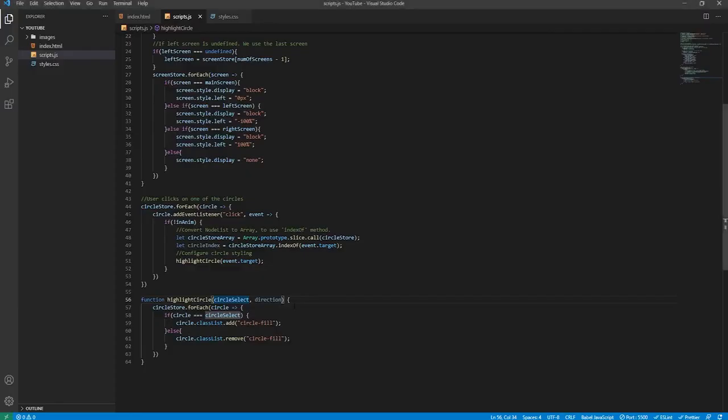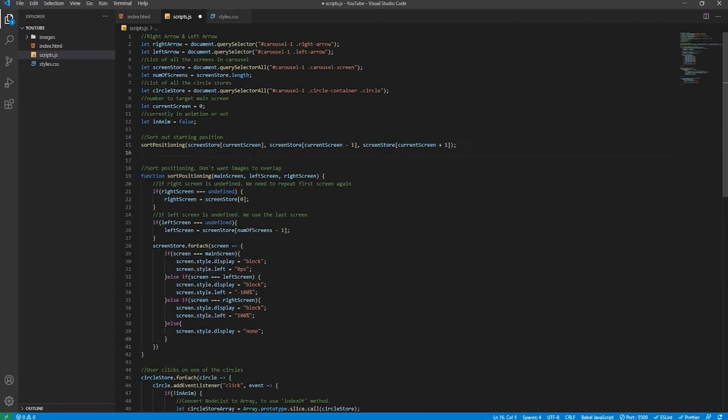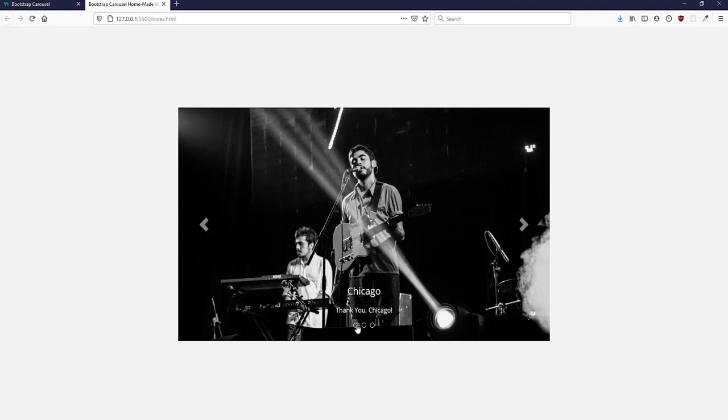So what we need to do now is we will go back up to this sort positioning where we record it for the first time on document load, and what we need to do is, on document load, this very first circle here on the left needs to be filled in relation to the image, which obviously is this leftmost image.